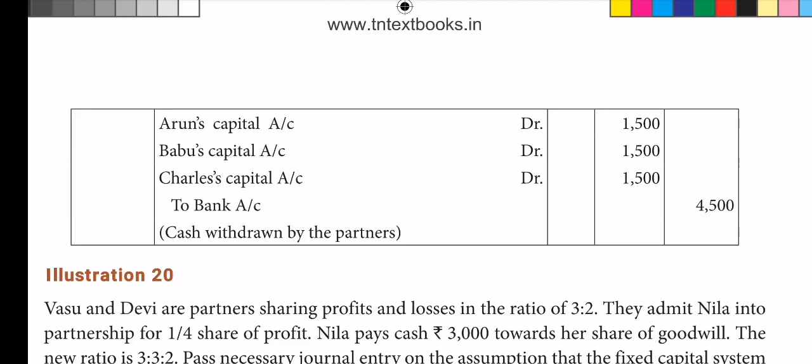Arun's capital account debit, Babu's capital account debit, Charles' capital account debit, to bank 4,500. Since it is an equal share, 1,500, 1,500, 1,500. That's all. Okay? Good.